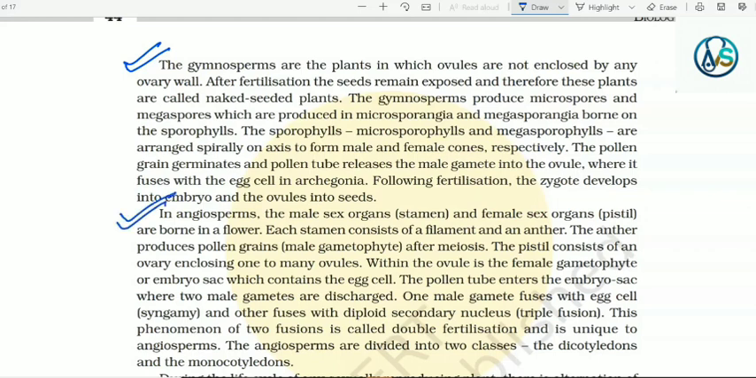In angiosperms, the male sex organ, stamen, and female sex organ, pistil, are borne in a flower. Each stamen consists of filament and an anther. The anther produces pollen grains, the male gametophyte, after meiosis. The pistil consists of an ovary enclosing one to many ovules. Within the ovule is the female gametophyte or embryo sac which contains the egg cell. The pollen tube enters the embryo sac where two male gametes are discharged. One male gamete fuses with egg cell, that is syngamy, and the other fuses with diploid secondary nucleus, triple fusion. This phenomenon of two fusions is called double fertilization and is unique to angiosperms.